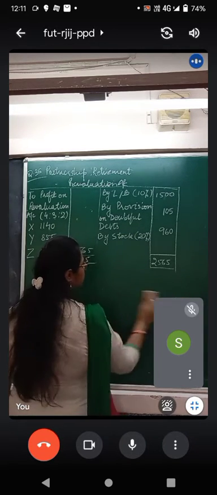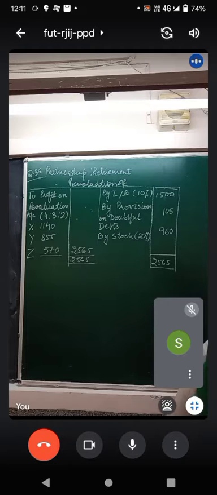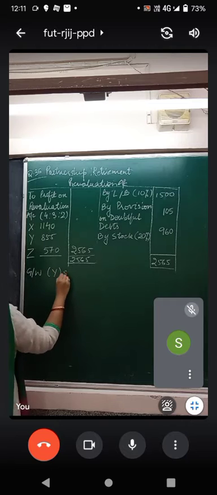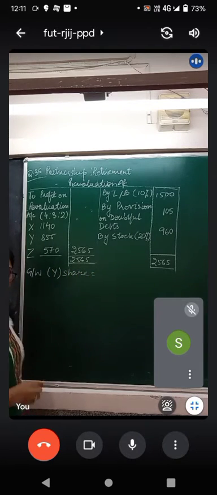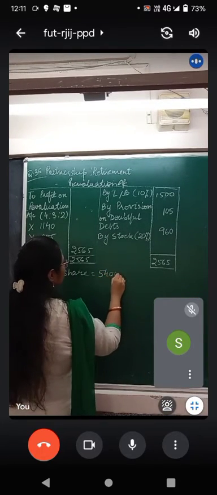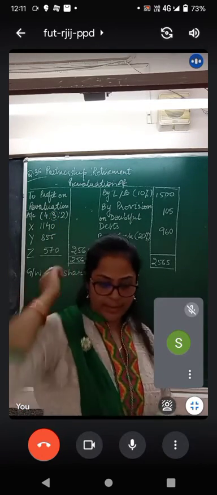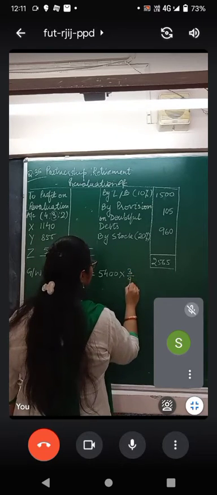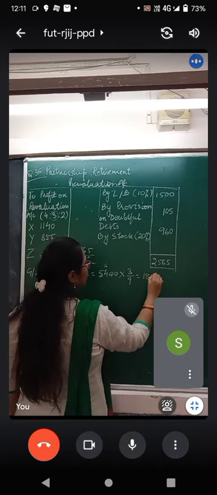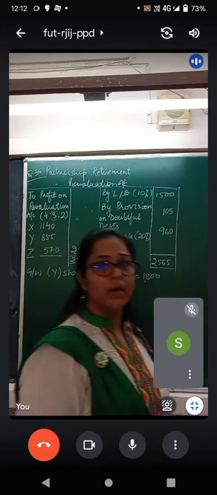So this is simple and basic, what we have been doing. Now one of the adjustments says that the goodwill has to be revalued. So let us first find out what is the share of Y. For Y's share of goodwill, you will write down the total goodwill of the firm, which is rupees 5,400, out of which we will find out Y's share. How much is Y's share? 3/9. Work it out. This is 1800. 1800 is the share of goodwill for Y.